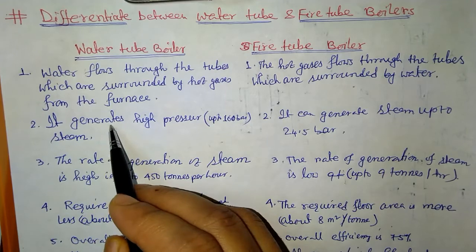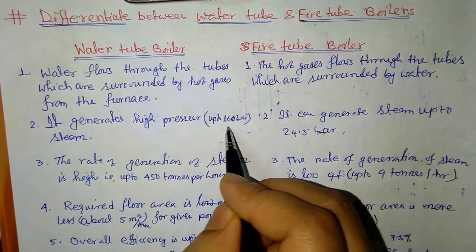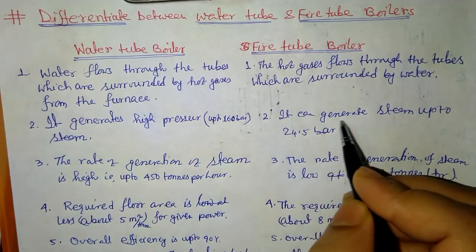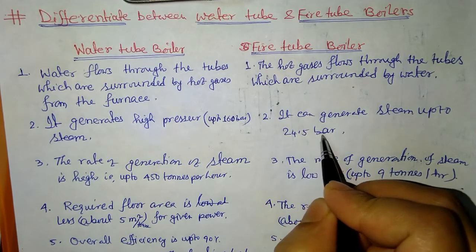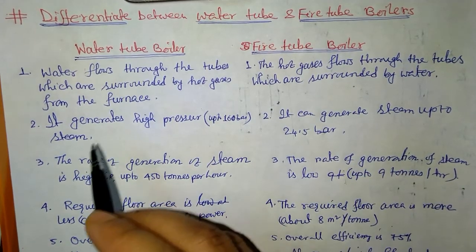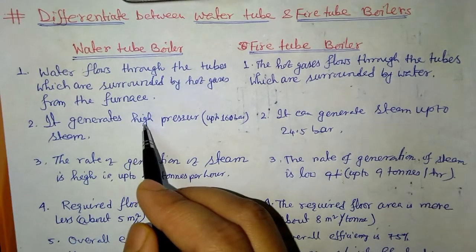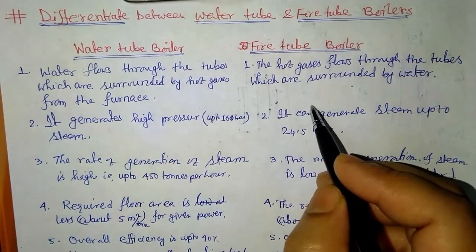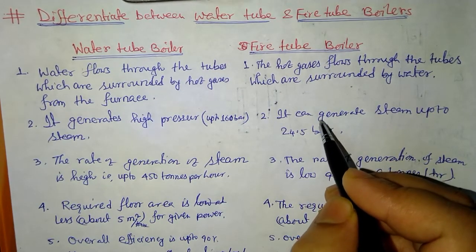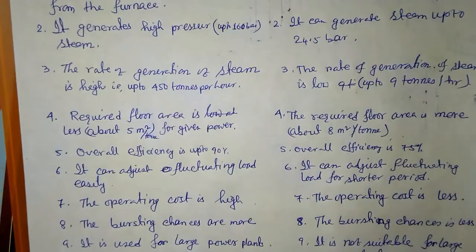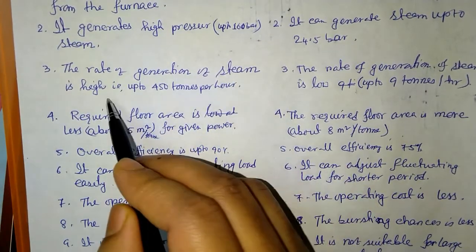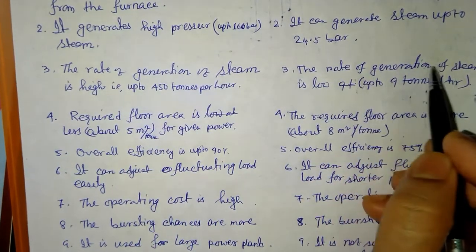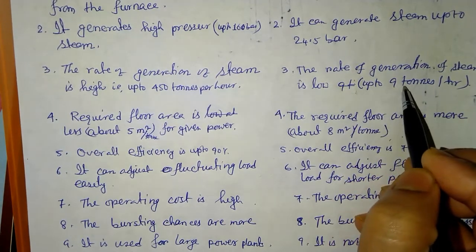A water tube boiler generates high pressure, almost up to 160 bar. On the other hand, a fire tube boiler can generate steam up to 24.5 bar. Since water tube generates high pressure, the chance of failure or bursting is more. In fire tube boiler, the bursting chance is less. The rate of generation of steam is high in water tube, up to 450 tons per hour. Here the rate of generation of steam is low, up to 9 tons per hour.